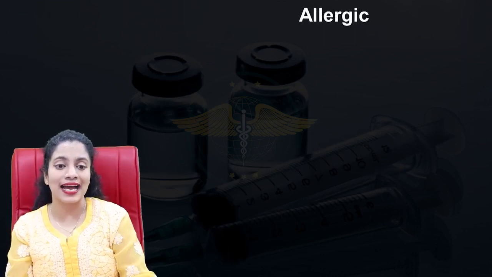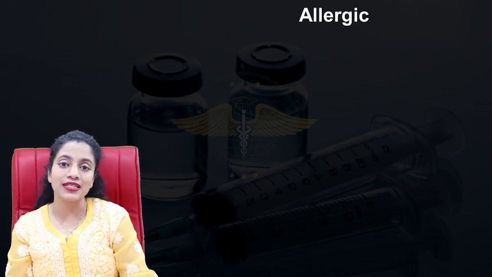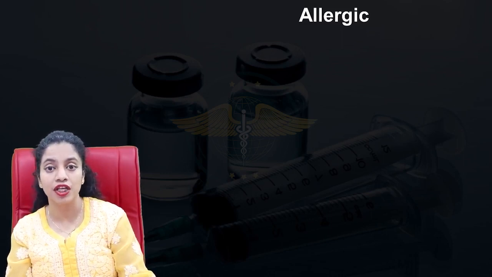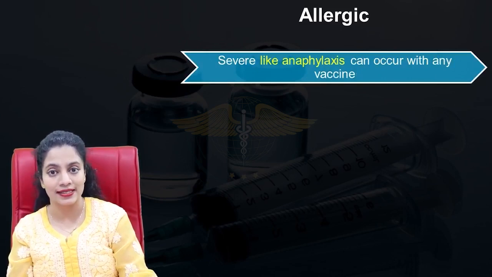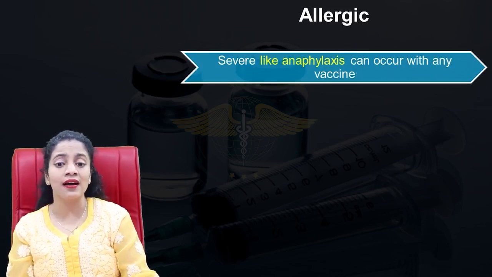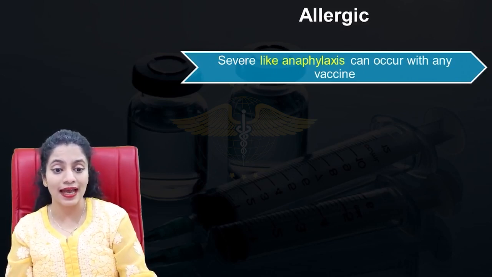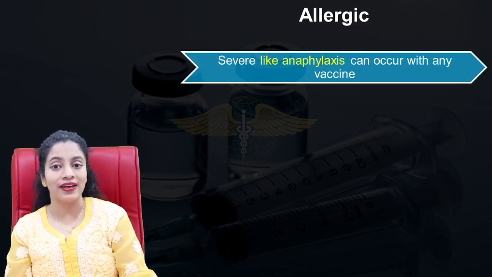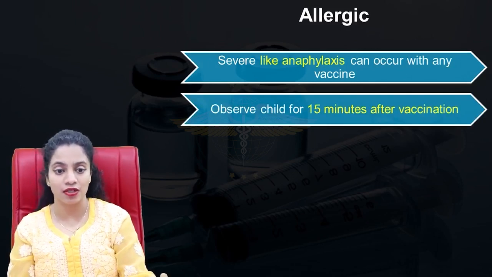Let's go on to the next category, that is allergic reactions. Common allergic reactions like skin rashes or discoloration of the skin are minor. What we are really worried about in an allergic reaction is the most severe form, that is anaphylaxis. Anaphylaxis can occur with any vaccine. It's very common after the first dose of a vaccine antigen. The way to prevent or to anticipate an anaphylaxis is to observe every child for 15 minutes after every vaccination.